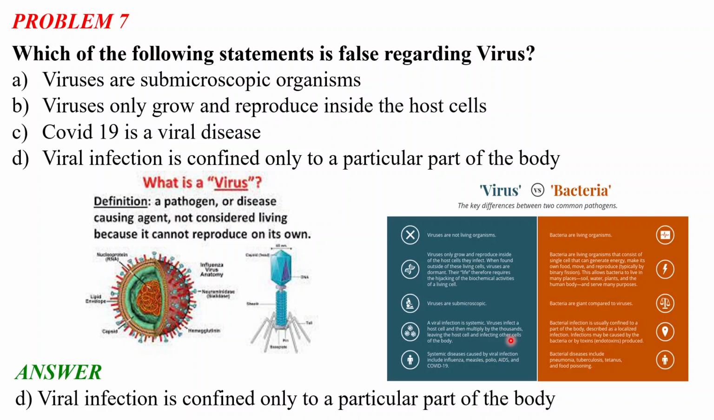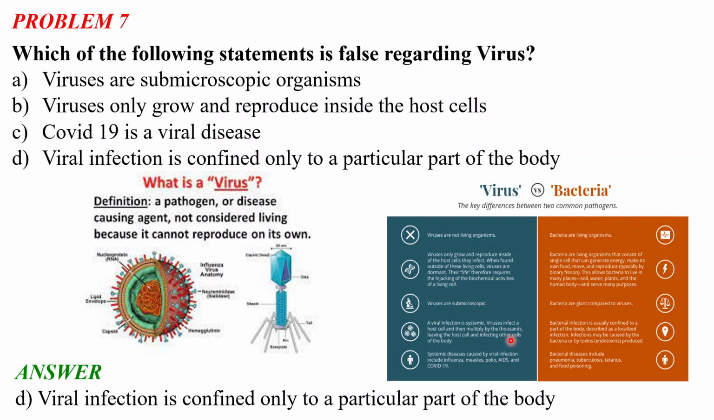So if we have a viral infection in a particular part of the body, it will just infect other cells of the body too. But a bacterial infection is usually confined to a part of the body. That's why it is called a localized infection. So this is a very crucial difference between viruses and bacteria, which you need to remember.